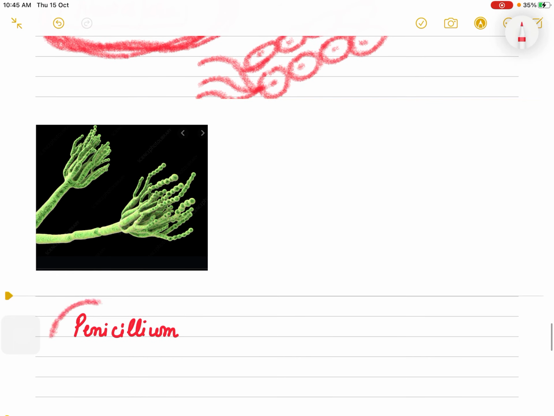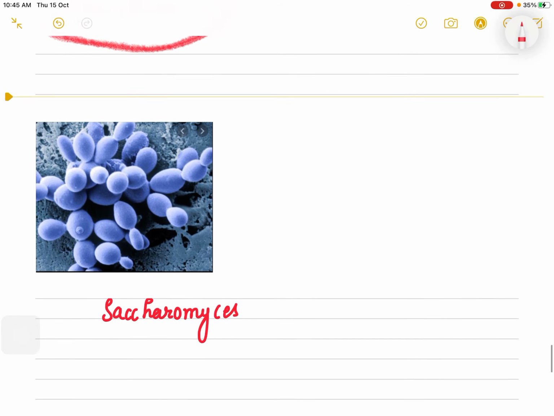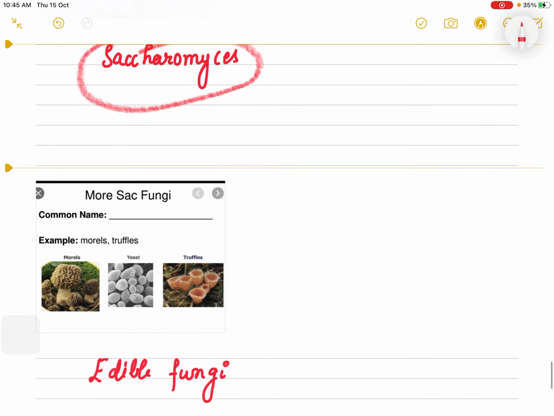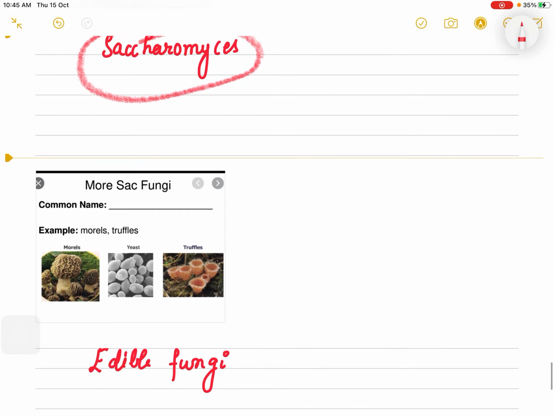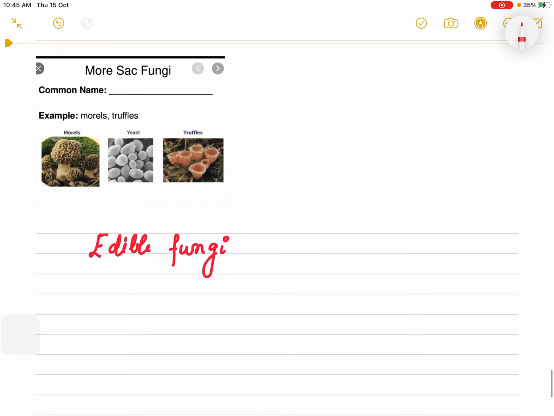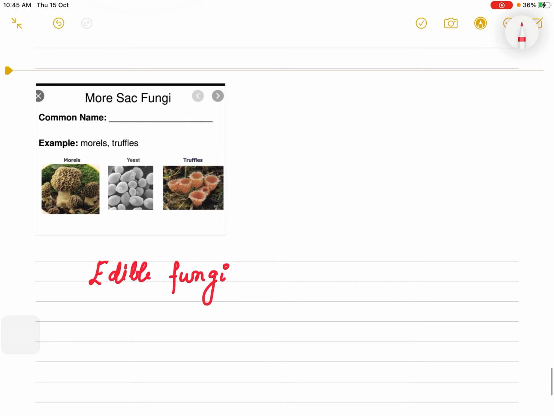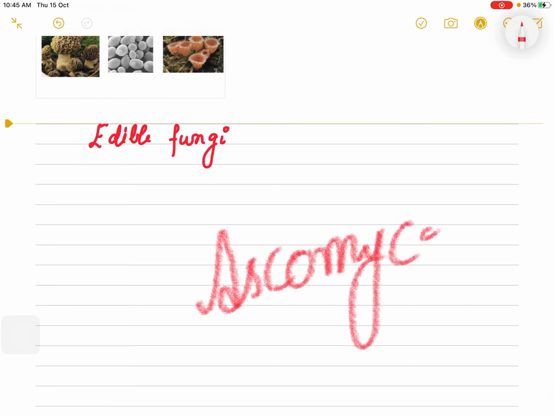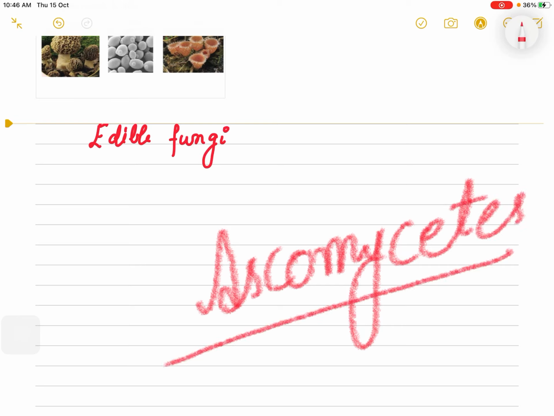And the one used in antibiotic production is Penicillium. And Baker's favorite yeast is the Saccharomyces. And that which we can eat is the morels, and this is the morels and truffles, right? So this is all about our class that is called Ascomycetes. Next we will talk about Basidiomycetes and Deuteromycetes.